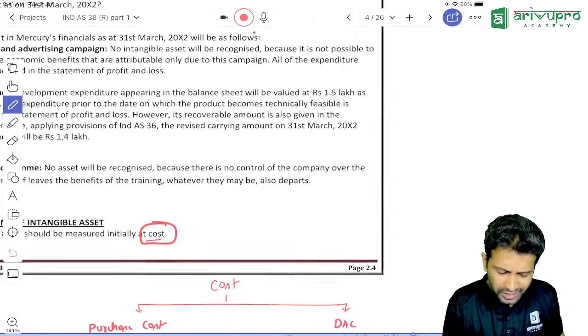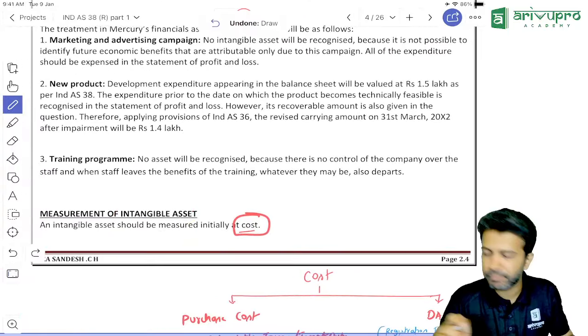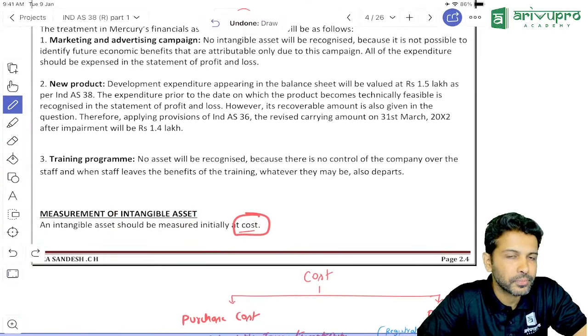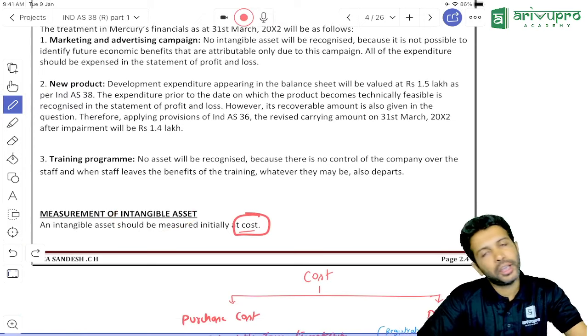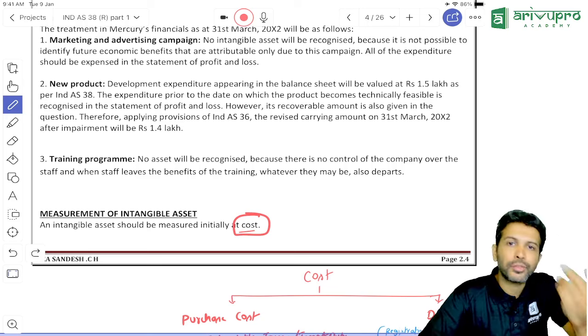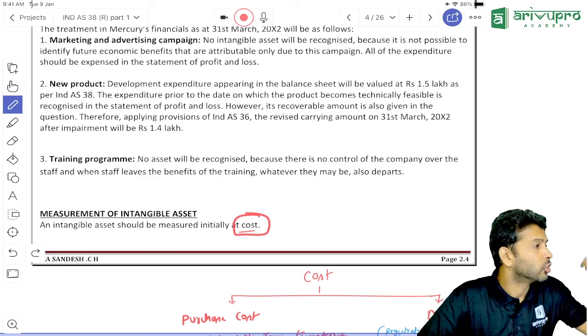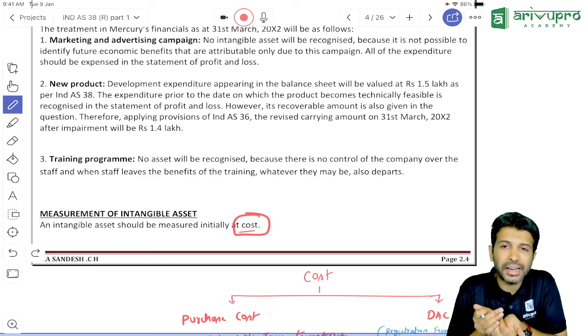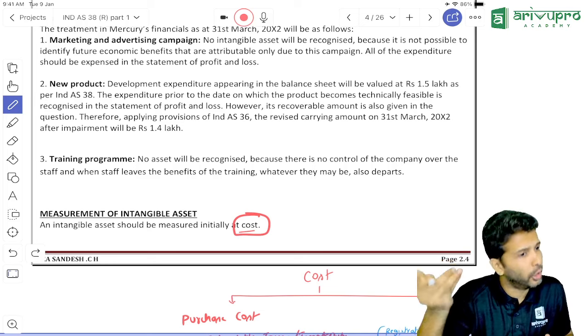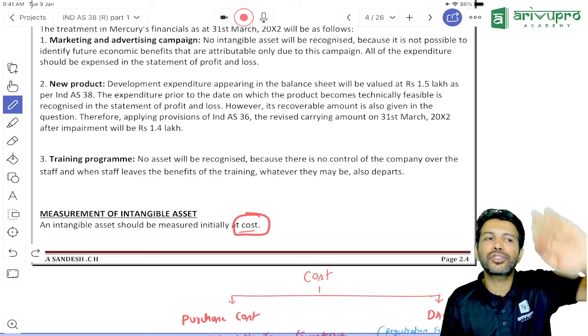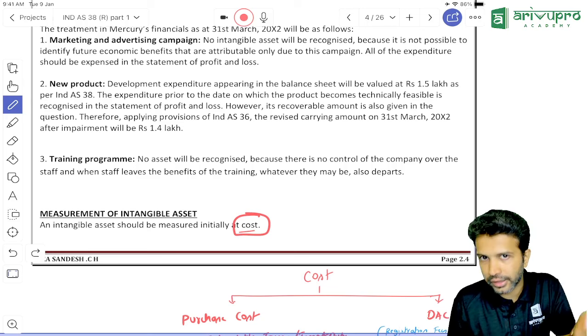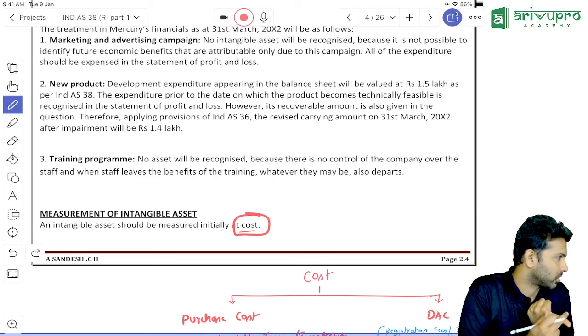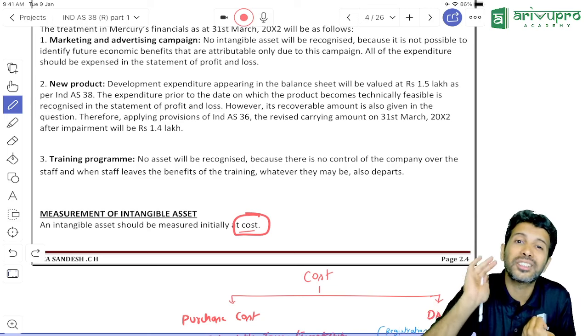Can you give me some examples of DAC for intangible asset? If you have any patent or license, you may have to get it registered in your name. Unless you register a patent in your name, can you use it? No. To get that license to management's intended usable condition, registration fees is compulsory. So registration fees is an example of DAC.